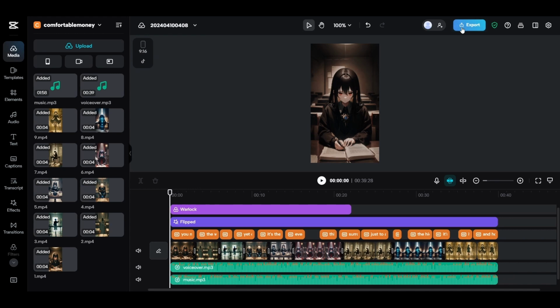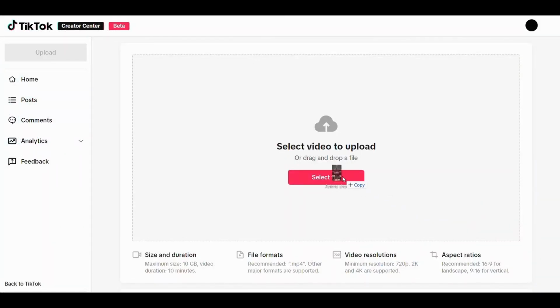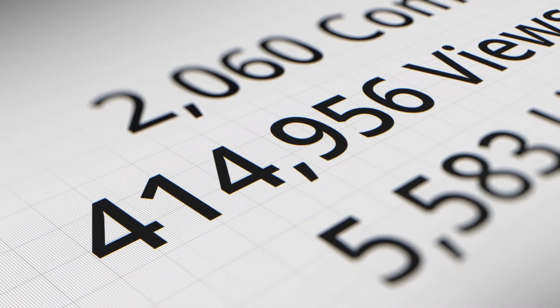To download it, click on export, then download. After downloading it, you can repeat the same process for any number of shorts you want. Then publish them on YouTube, TikTok, and Instagram as well, in order to get as many views as possible.